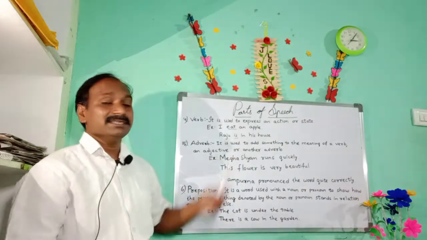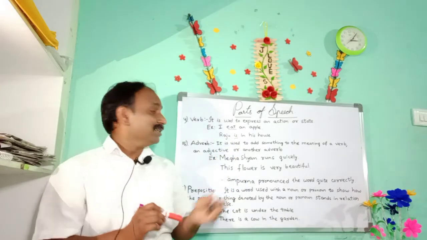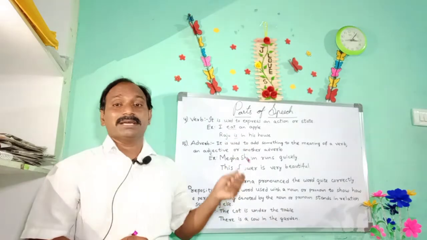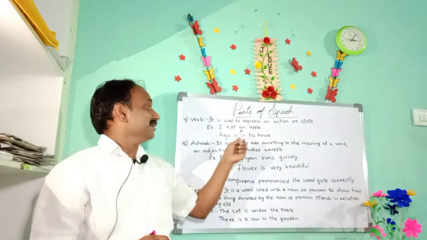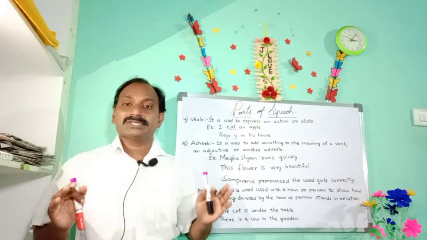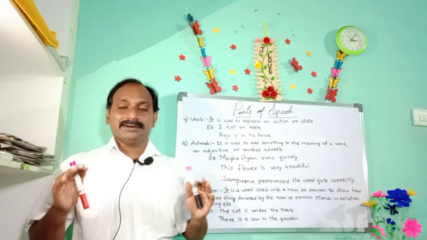So actually is is not showing any action. Here there is no action verb; this is the only verb. This is acting as a verb. A time-denoting word and a state-denoting word is a verb. We said all actions are verbs.